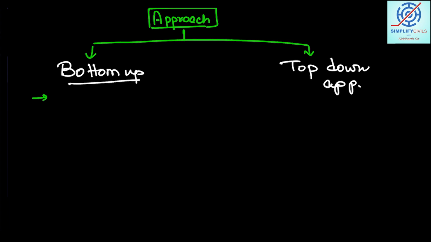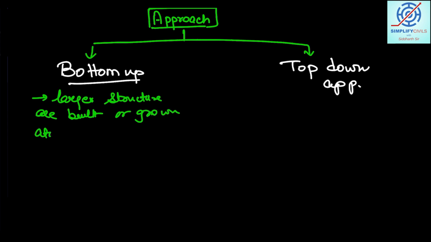Bottom up approach means that larger structures are built or grown atom by atom or molecule by molecule.